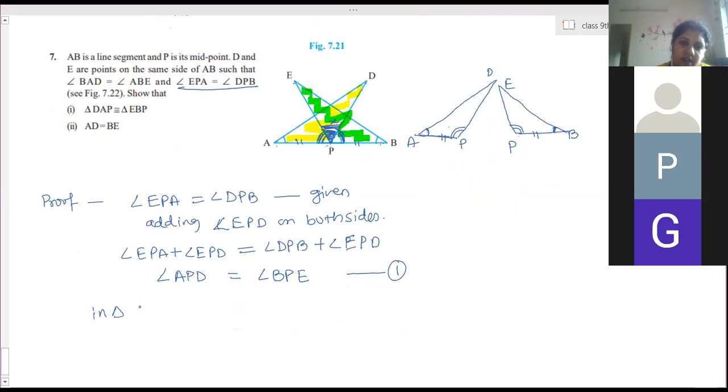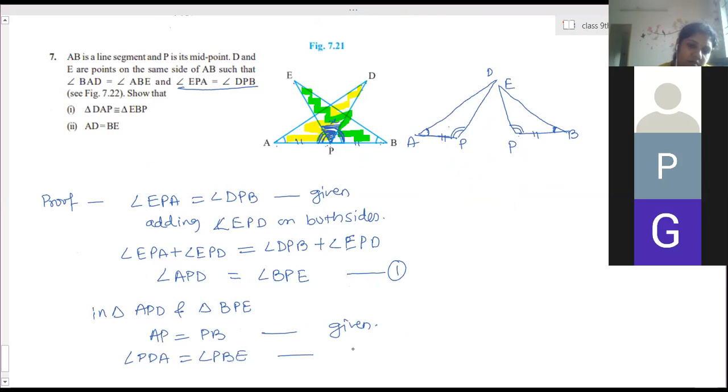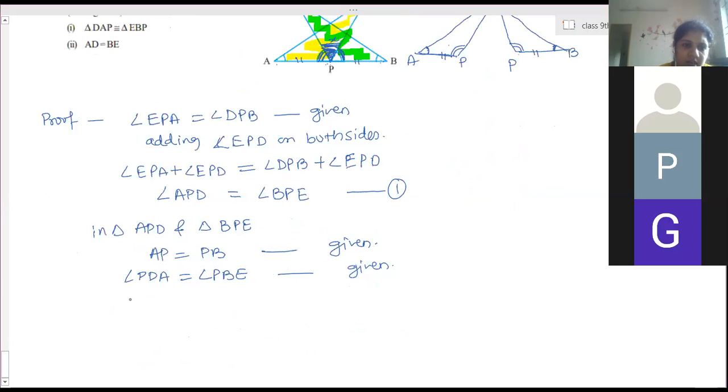So in triangle APD and triangle BPE, AP is equal to PB, given. Angle PDA is equal to angle PBE, given. And angle APD is equal to angle BPE, from 1.